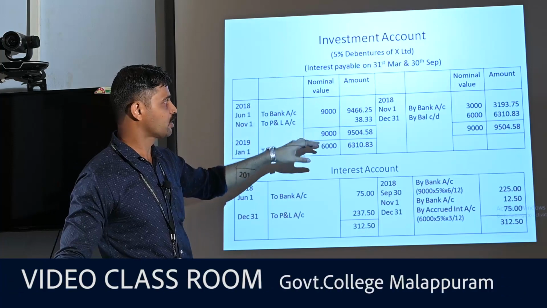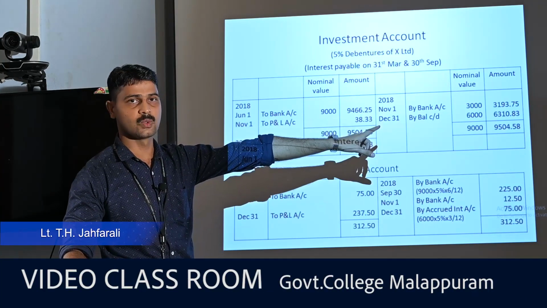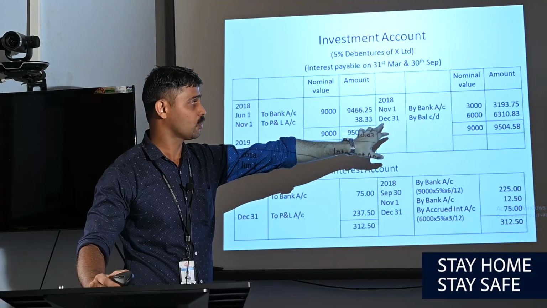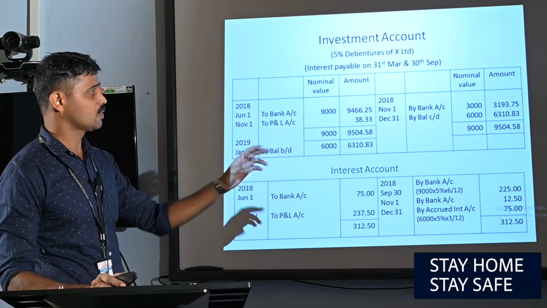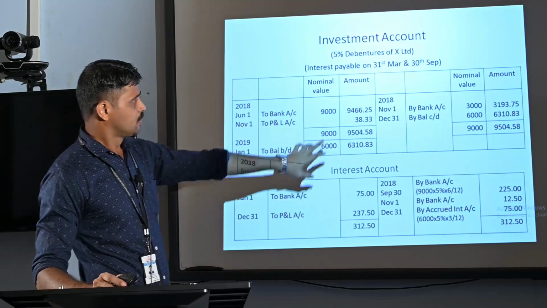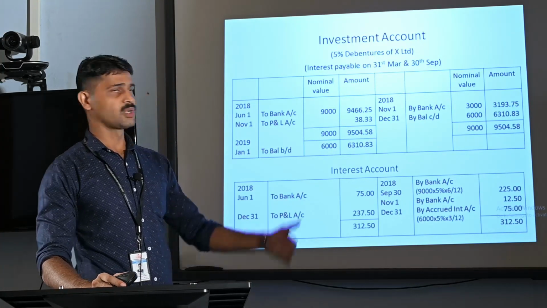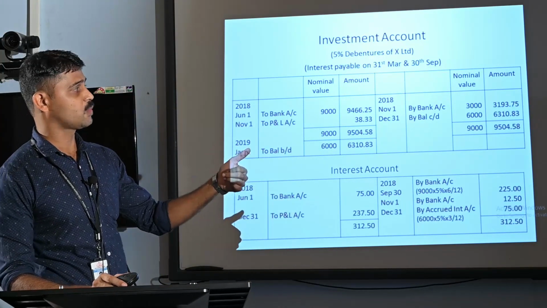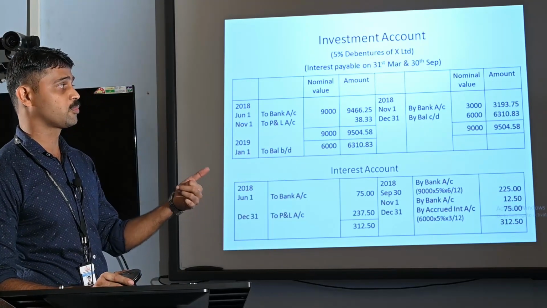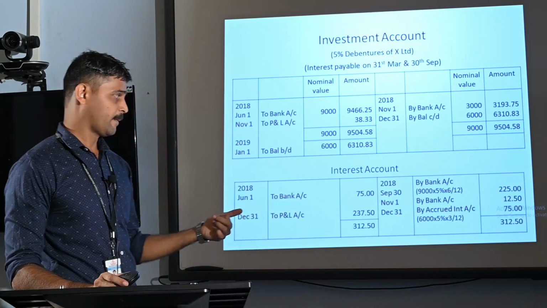The total of nominal value is rupees 9,000, but on the credit side there is only rupees 3,000. There is a difference of rupees 6,000. That is the balance carried down on December 31. Also we are balancing the amount column. On the debit side there is 9,504.58, but on the credit side there is only rupees 3,193.75. There is a difference of rupees 6,310.83. That is the balance carried down on 31st December.